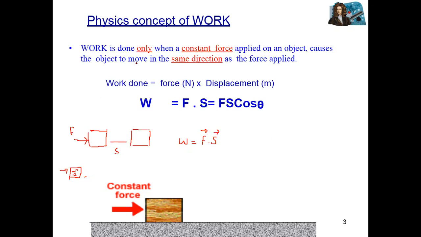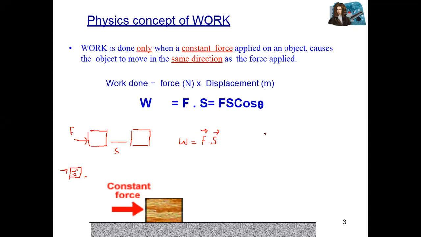So in the language of physics, for work done, two things are necessary: you apply force on a body and it covers distance. So the work is equal to F dot s. Work is the dot product of two vectors. One vector is force, the second vector is displacement or distance covered.